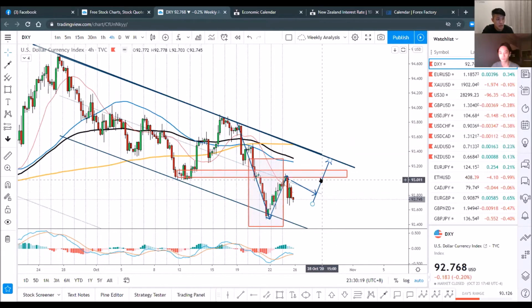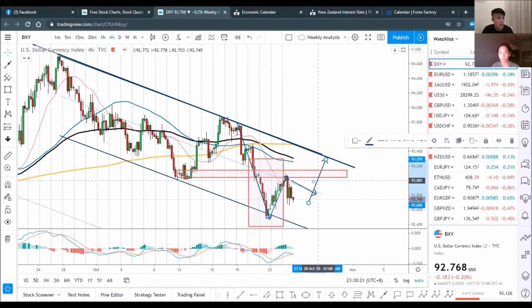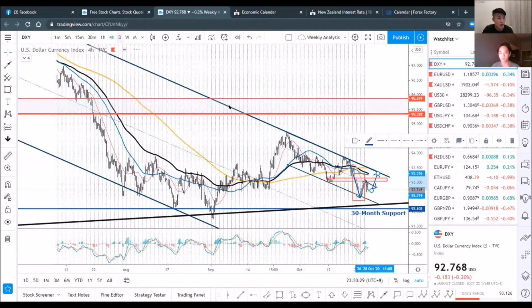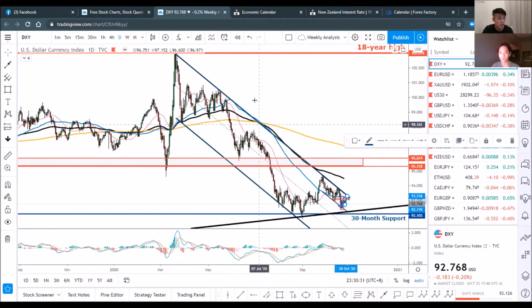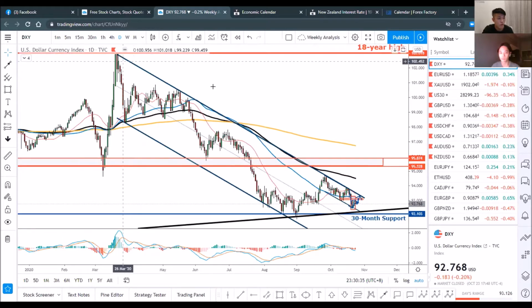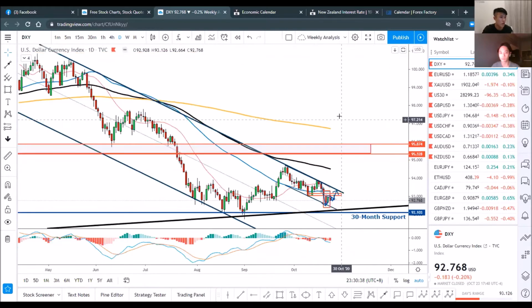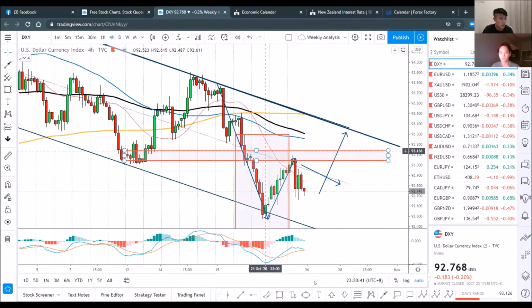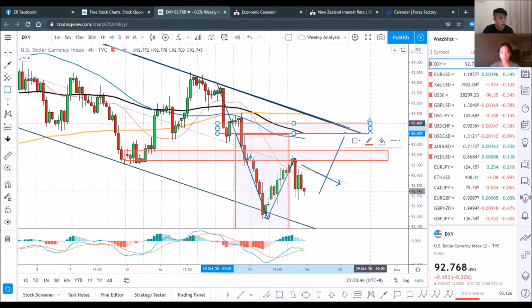If that is the case, that might bring the market price all the way back to the top of this minor falling channel, or in fact in the bigger time frame, in the day charts, back to the top of a 7-month falling channel. So that would be a very important resistance, or I would say also a supply zone that we should watch out for the dollar.